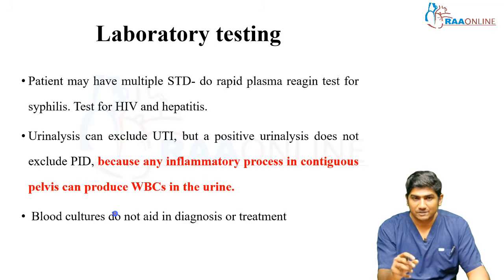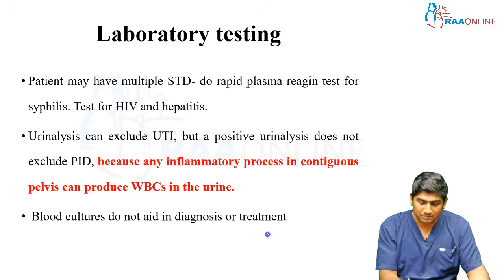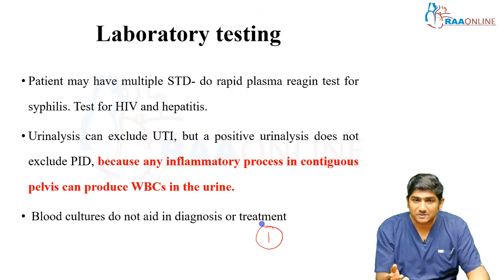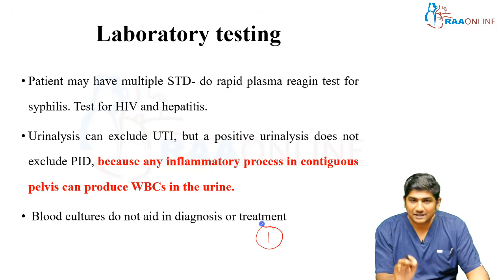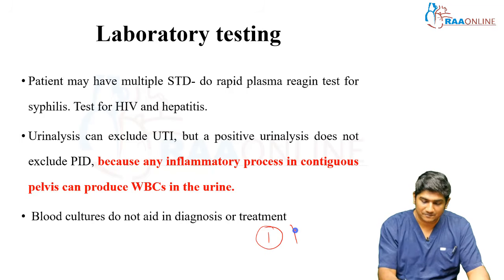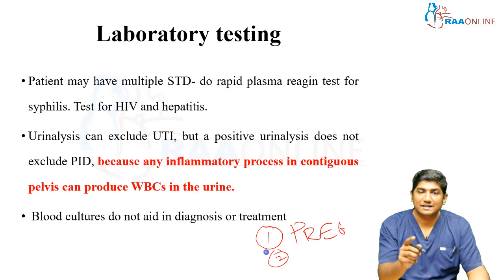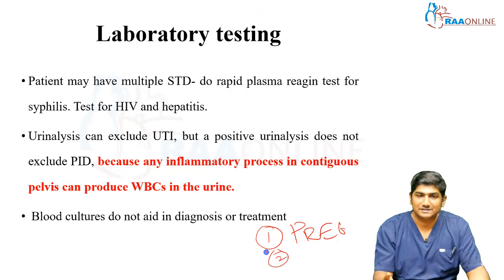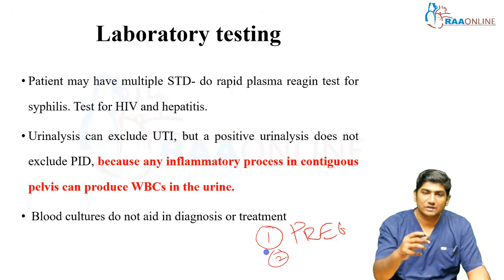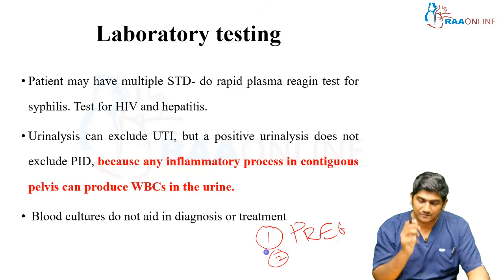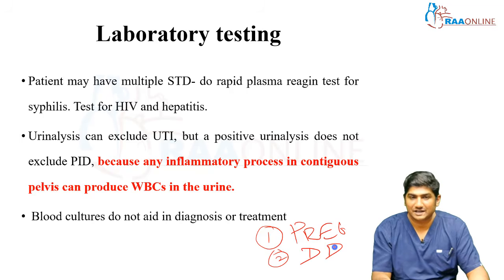Whenever you're handling a patient with suspected PID, number one, make sure the patient is not pregnant, whether it's a normal pregnancy, ectopic pregnancy, ruptured pregnancy, or septic pregnancy. Pregnancy and associated complications have to be ruled out in the first place as far as PID is concerned. Second, you need to think whether it's really PID or another differential diagnosis. Is it appendicitis? Is it just gastroenteritis? Is it a tubo-ovarian cyst, or is it torsion of the ovaries? So the differential diagnosis has to be thought of, and that also has to be handled.